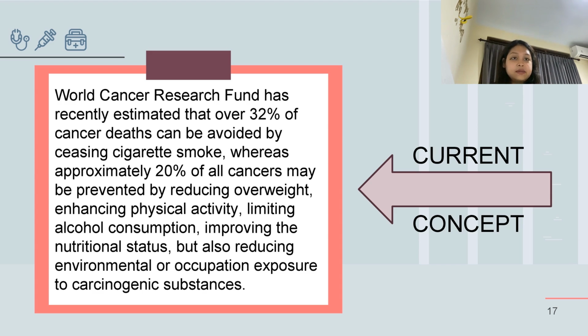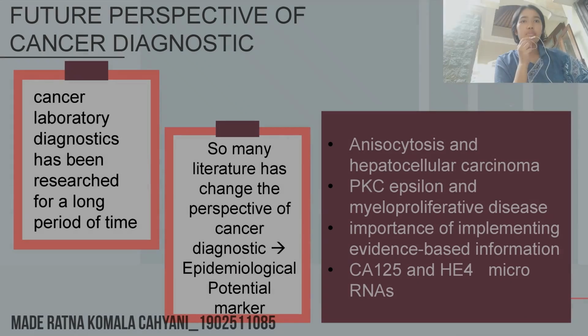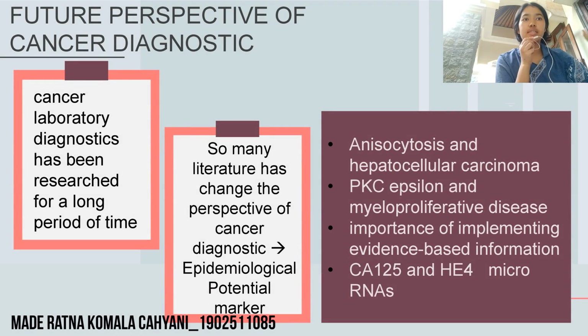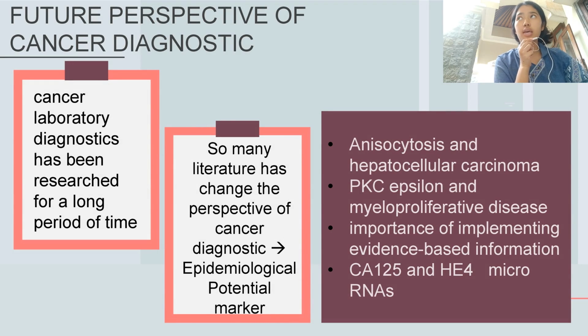Despite many efforts made in the past decades, the armamentarium of in vitro diagnostics has remained considerably narrow in cancer and mostly limited to the early diagnosis of specific malignancies. Cancer laboratory diagnostics have been researched for a long period of time, yet remain narrow and limited. Much literature has changed the perspective of cancer diagnostics, some through epidemiological studies.